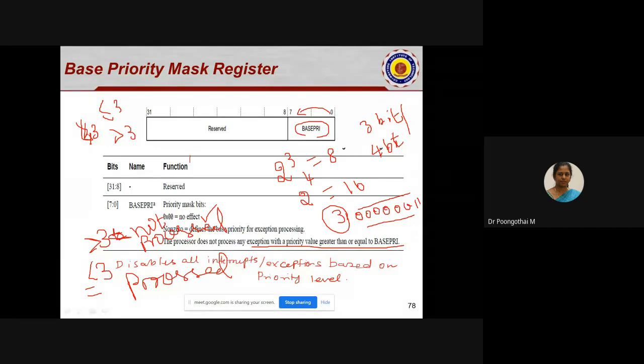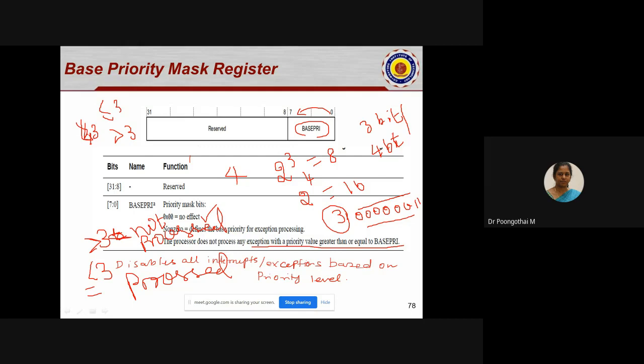Suppose it is 4, which interrupt sources are allowed? Less than or equal to 4. So all the exceptions with priority level 4 and above are disabled and less than 4 are enabled.